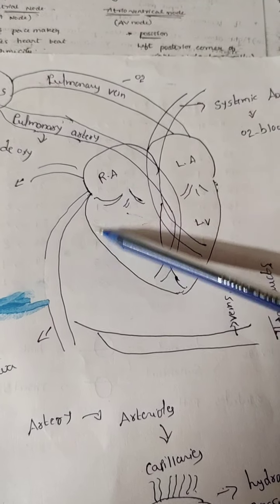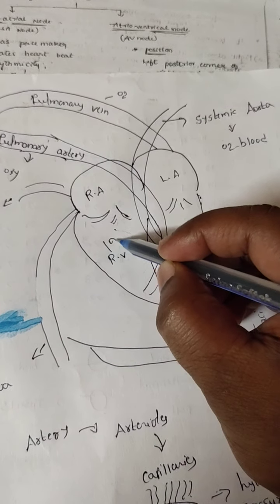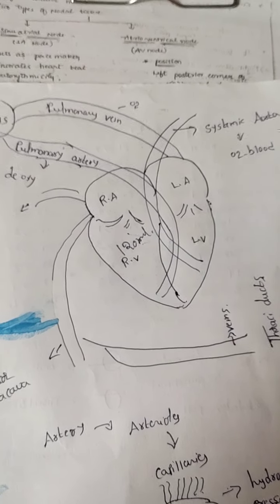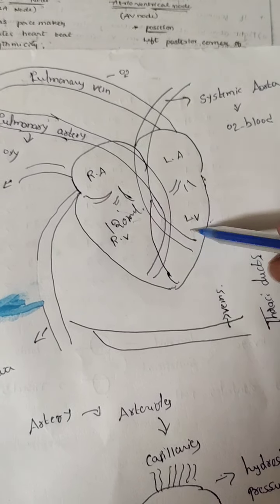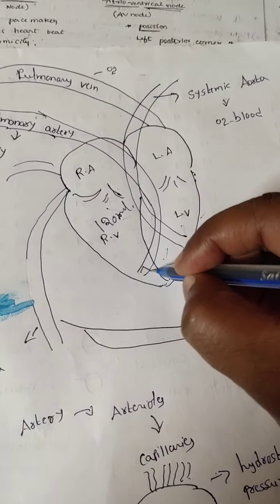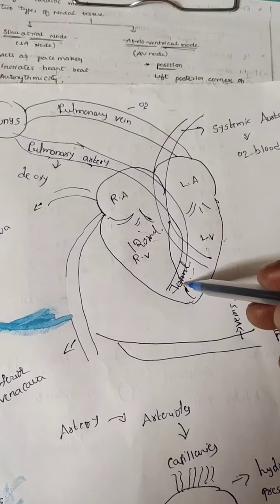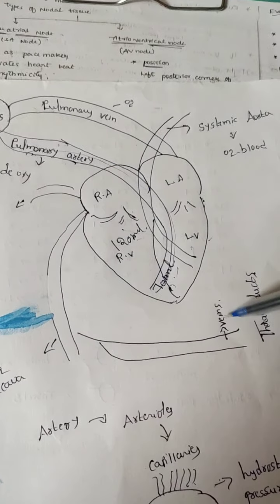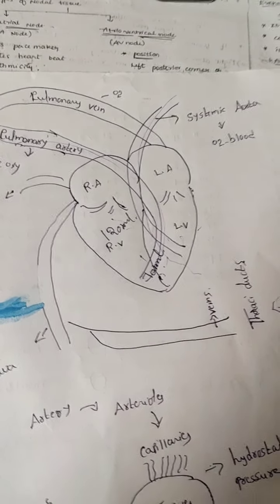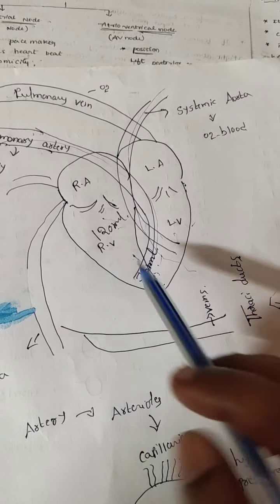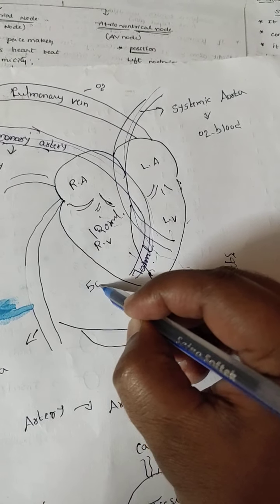Normally in the heart, the total amount of blood present is 120 ml. Out of 120 ml, 70 ml of blood is pumped out, one part from the pulmonary artery and one from the systemic aorta. Out of 120 ml, 70 ml is pumped out. How much ml remains? 50 ml is present.